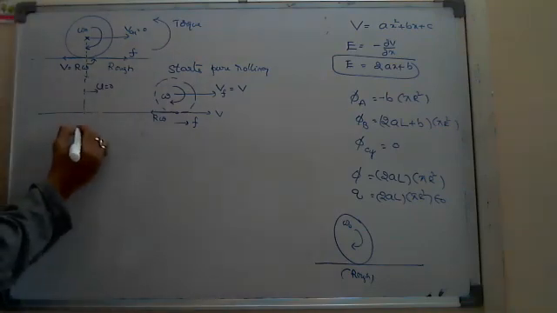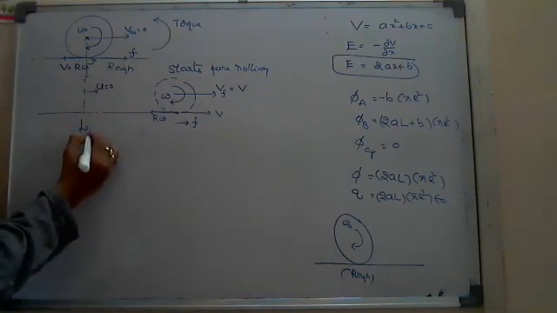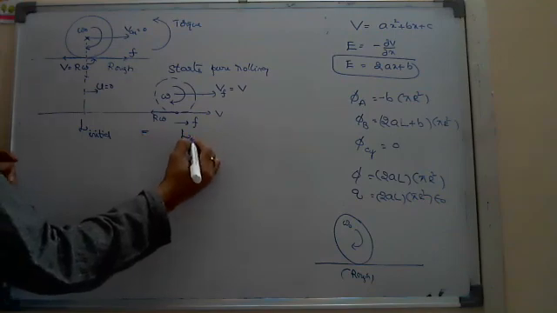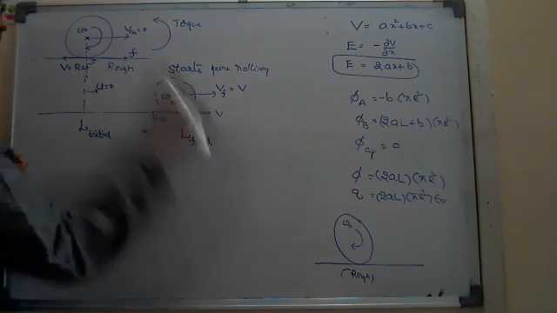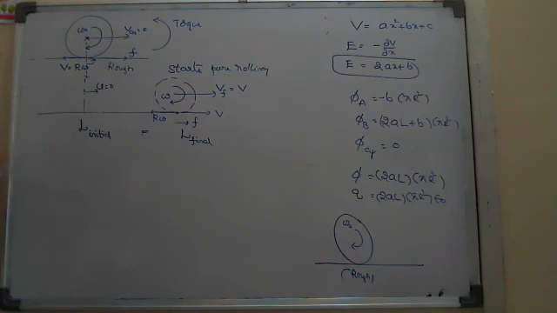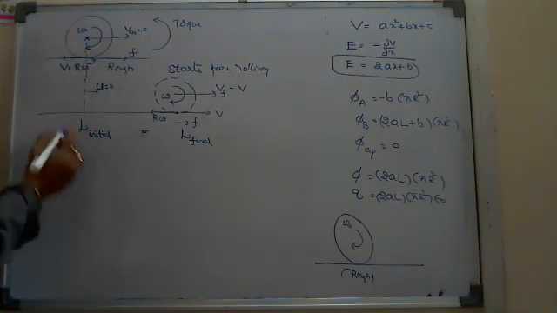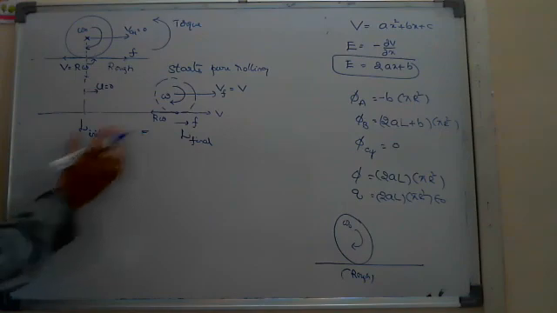That's why the additional torque developed is 0, and the angular momentum at this position will be equal to the angular momentum at that position. So I'm going to use the law of conservation of angular momentum.